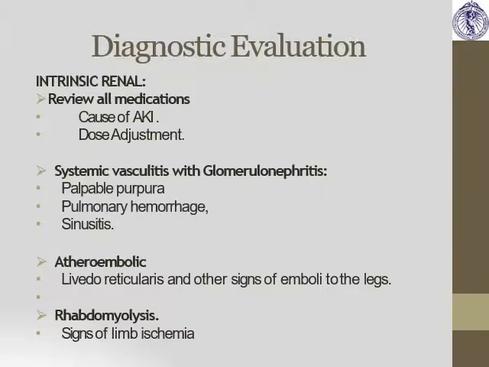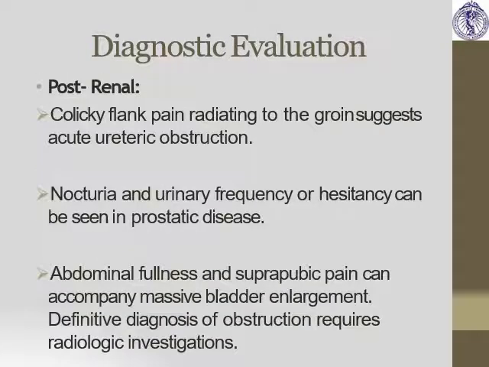Dry mucous membranes. The other category is intrinsic renal causes. You can review the medications, and whether it is due to systemic vasculitis with glomerulonephritis, in which case there would be palpable purpura, pulmonary hemorrhage, atheroembolic disease, livedo reticularis. Livedo reticularis is basically a reticulate pattern present in the skin. Next is rhabdomyolysis, where you can find the signs of muscle injury.